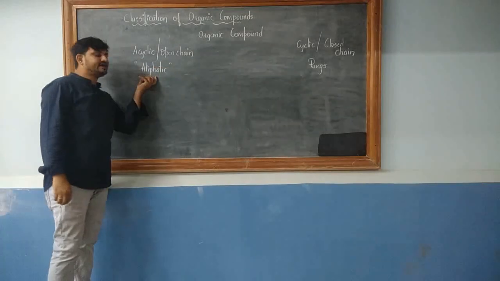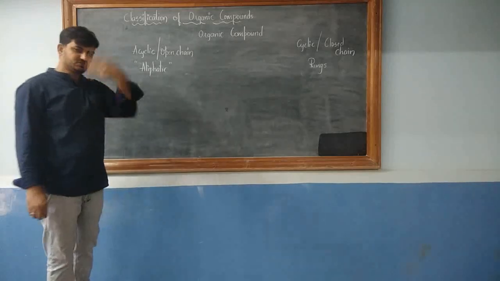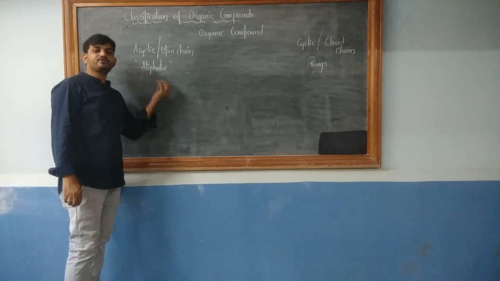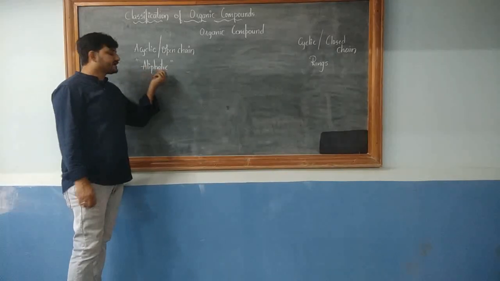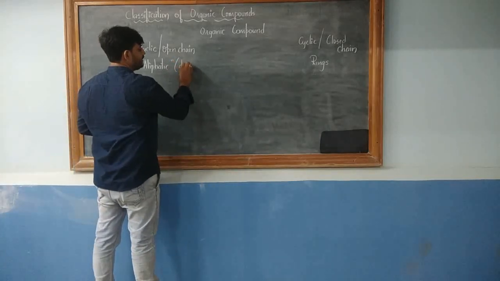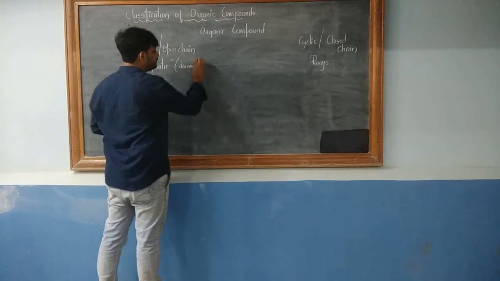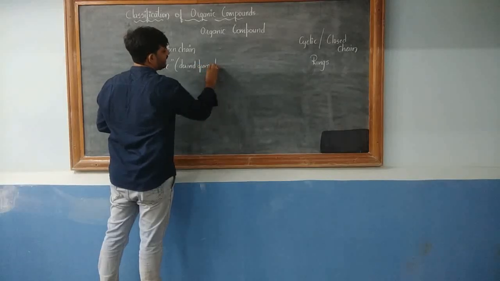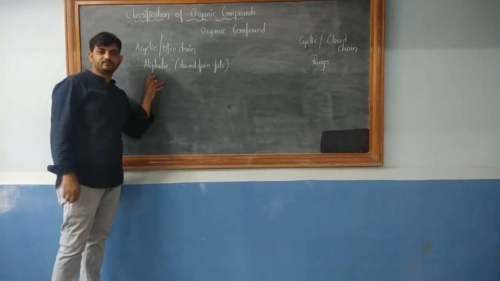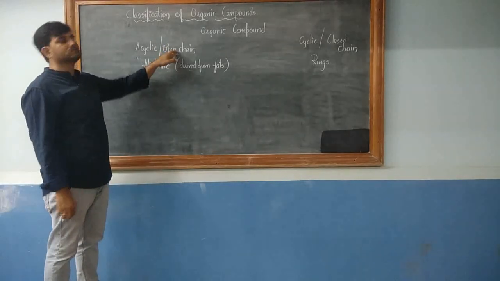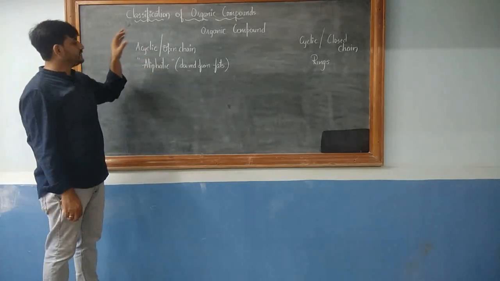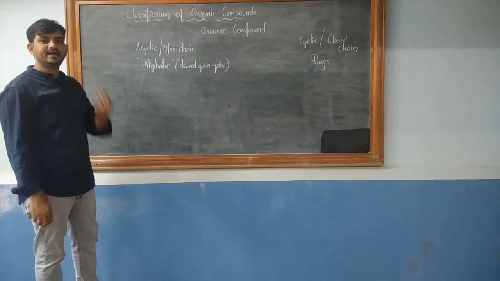Now why the word aliphatic? When organic compounds were initially being discovered, most of the compounds were derived from fat. So aliphatic means derived from fat. This is for your reference. Derived or obtained from fat. They studied oils and fats. Derived from fats, these are called aliphatic compounds. So what are open chain compounds? Another name is acyclic compounds or aliphatic compounds, these are the organic compounds where the terminal ends are free.